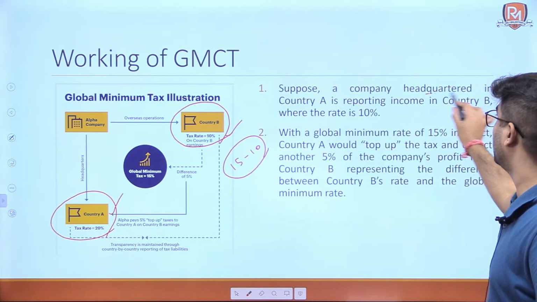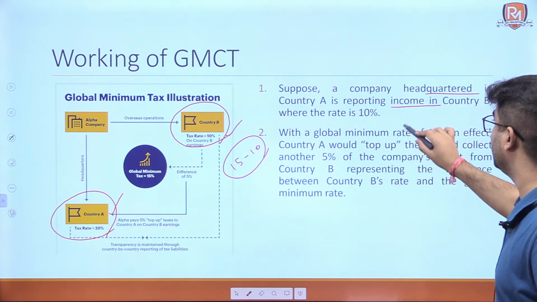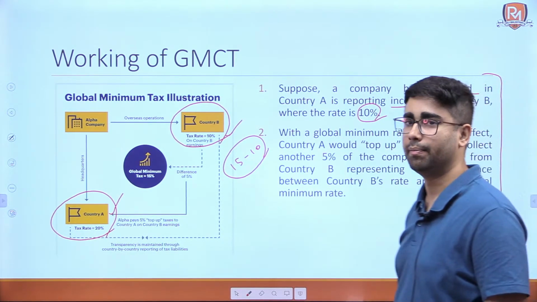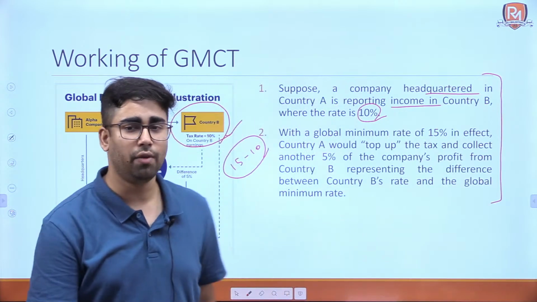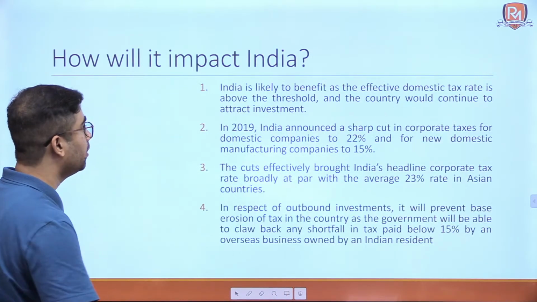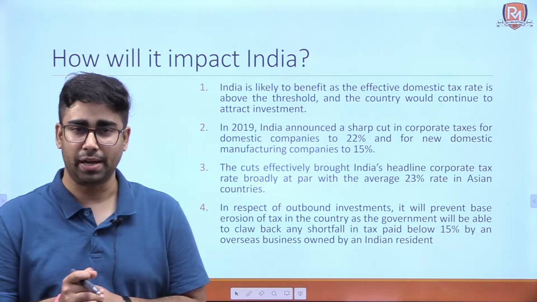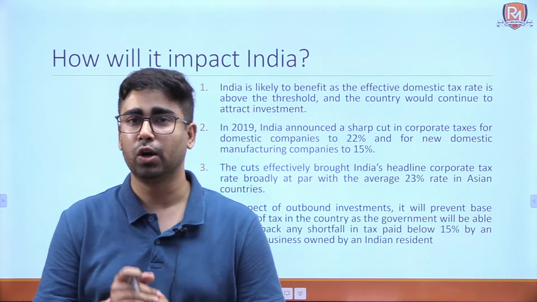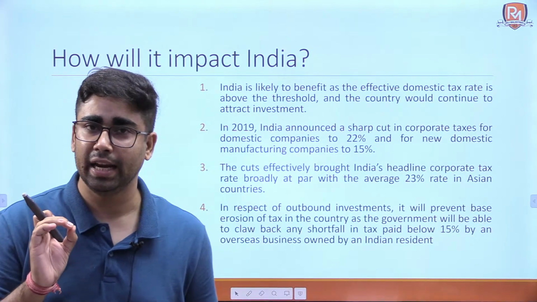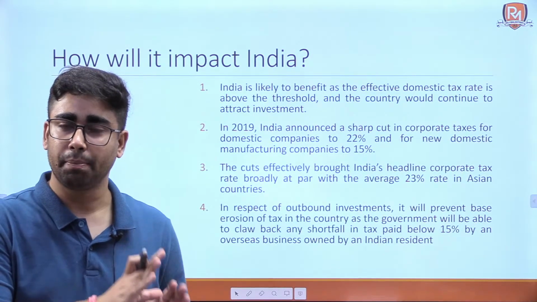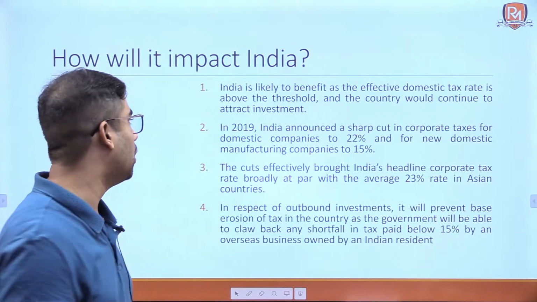Suppose a company headquartered in A is reporting income in country B where the rate is 10%. So this is all this concept only. Okay, global minimum tax rate of 15%. Now, how will it impact India? India is likely to benefit because the taxation rate in India is above 15%. Okay, so it will get more taxation from outside.